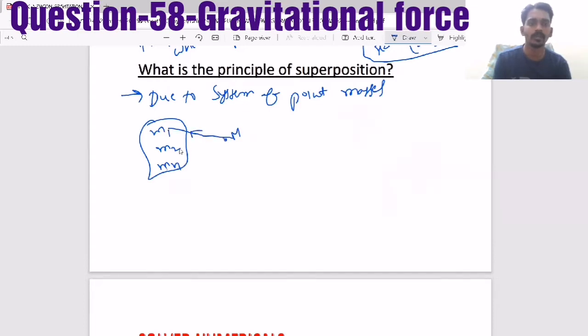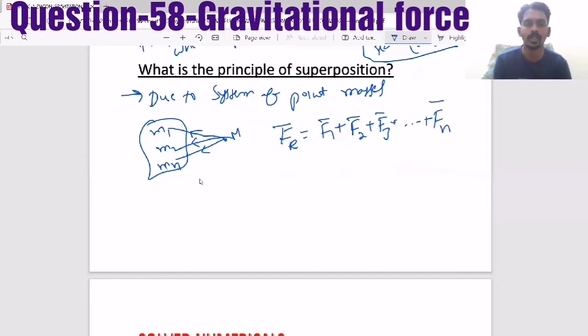So there are lots of forces, as many masses, that many forces. Then the net force will become the vector sum of all the forces. So that is called the principle of superposition. And to calculate this one, you need to know the resultant of two vectors.